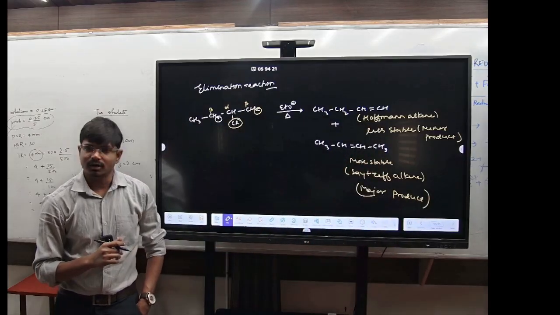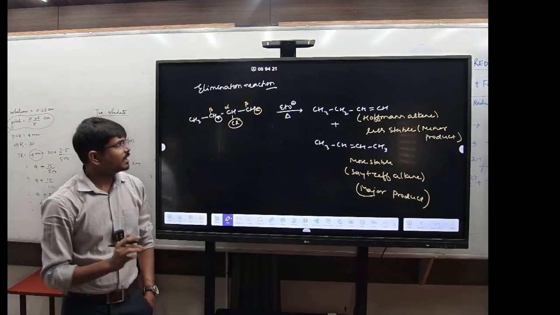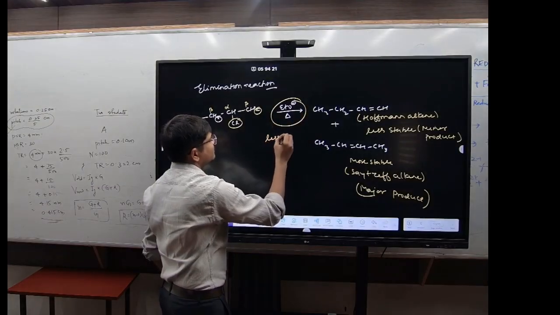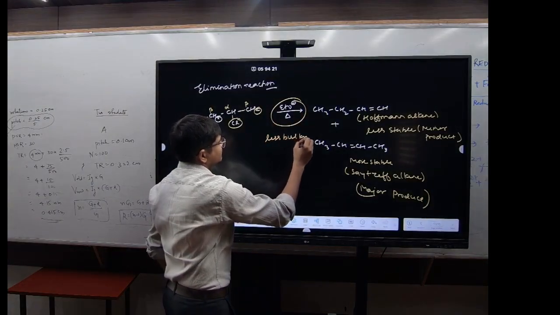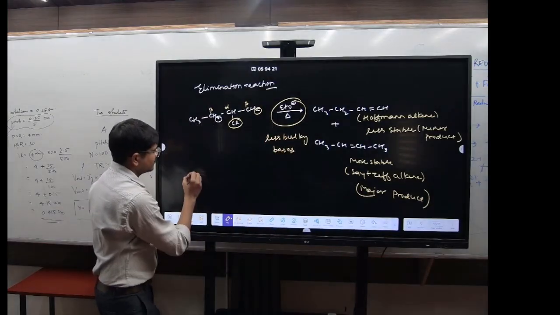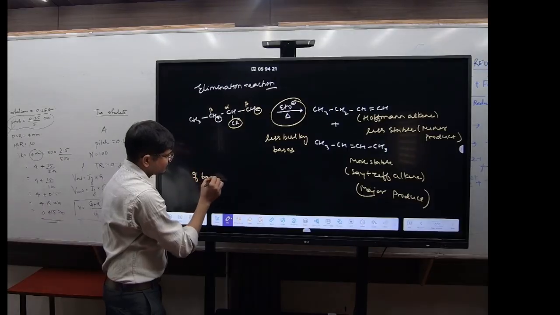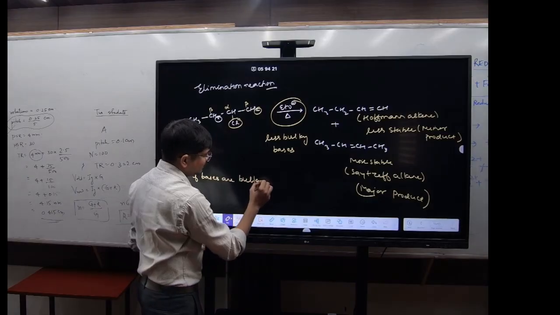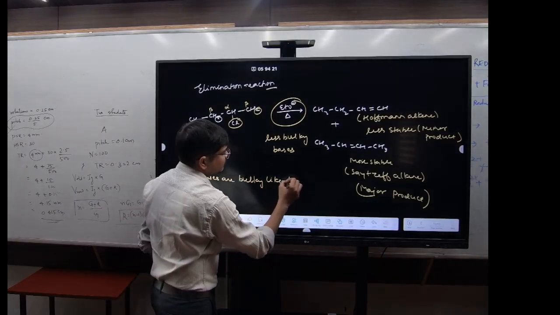Clear? Understood this one? This is only true if it is a less bulky base.